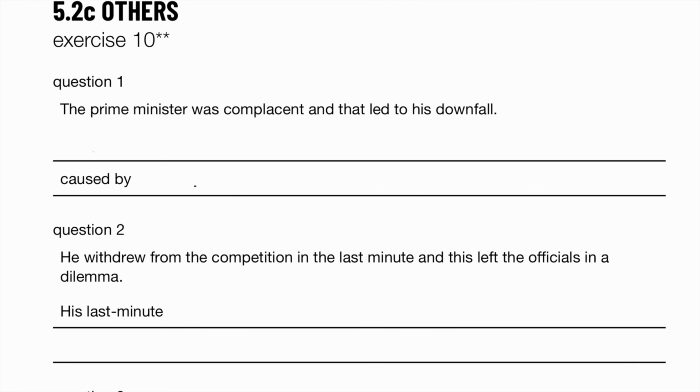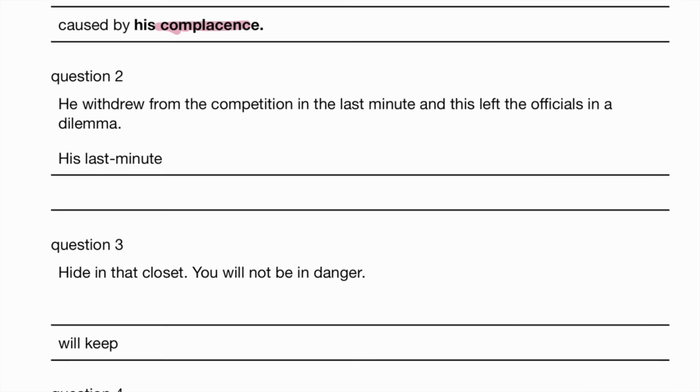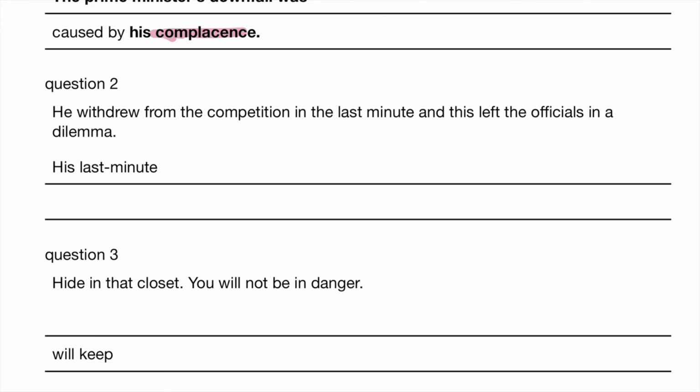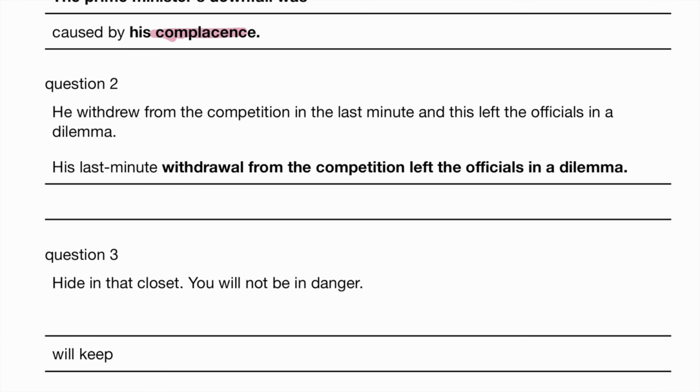The Prime Minister was complacent, so he was actually resting on his laurels. He was getting too comfortable in his position of power, so the Prime Minister's downfall was caused by his complacence, E-N-C-E, and that's the noun form of complacent. He withdrew from the competition in the last minute, and this left the officials in a dilemma. So his last minute withdrawal. So withdrew, withdrawal.